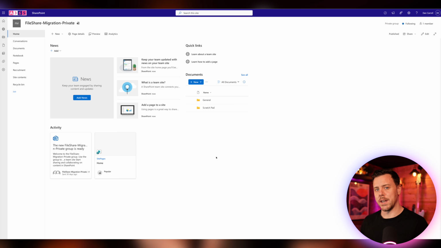And because people work in here day in and day out, it's not as important, I would say, as the intranet side, because that's where people come occasionally and we really want to make sure they find what they're looking for. In here, people will be in and out, so they'll know where things are over time. But again, make it as easy as we can to do that. And so effectively, that's it. We've built our intranet site, we've built our collaboration site, and the last thing really left to do is to start the migration process.